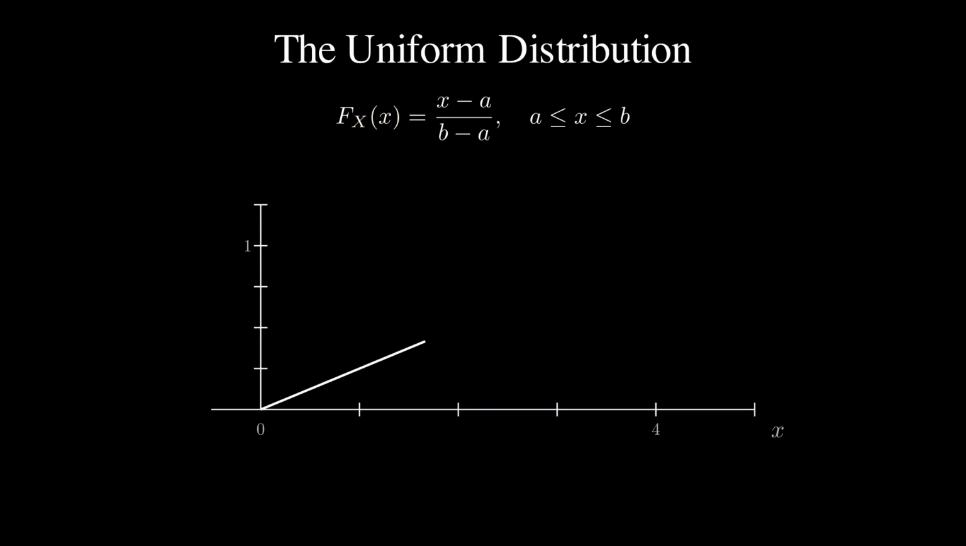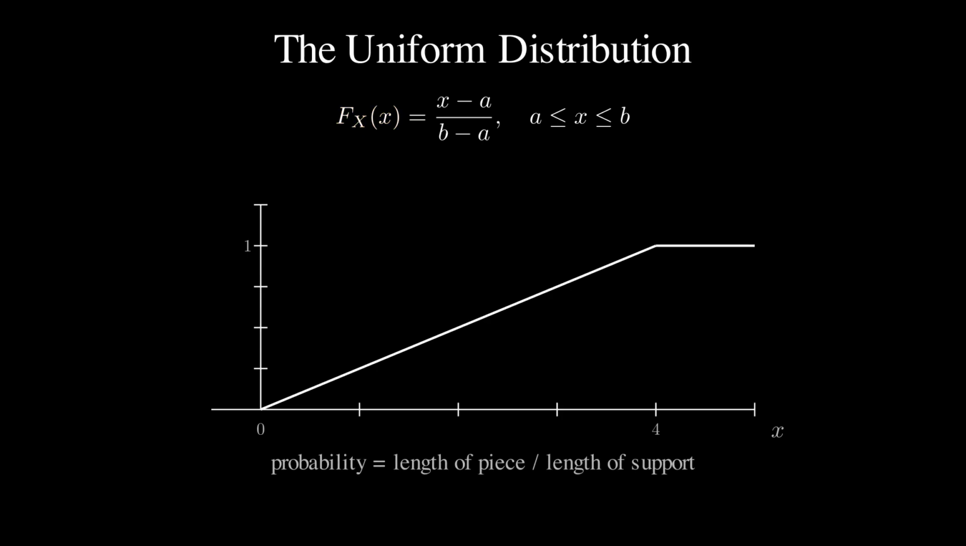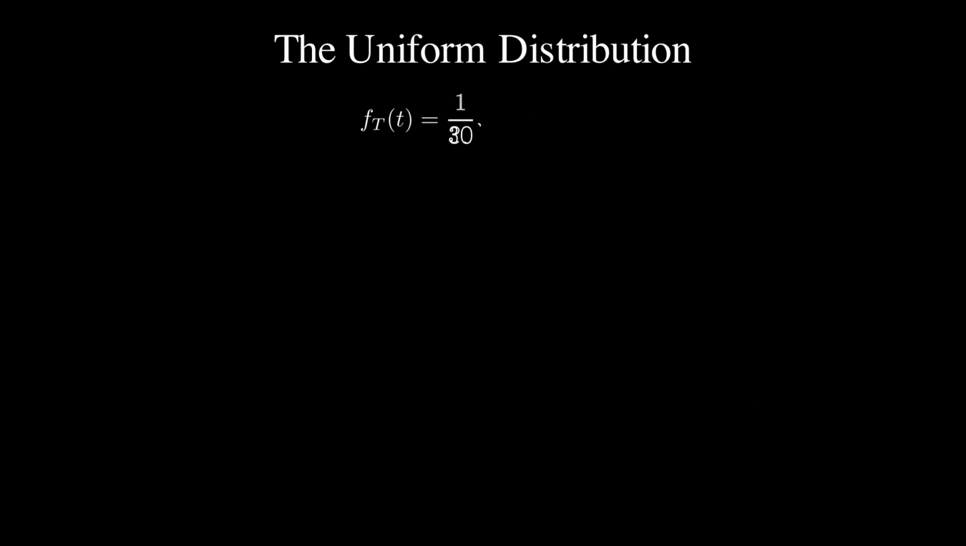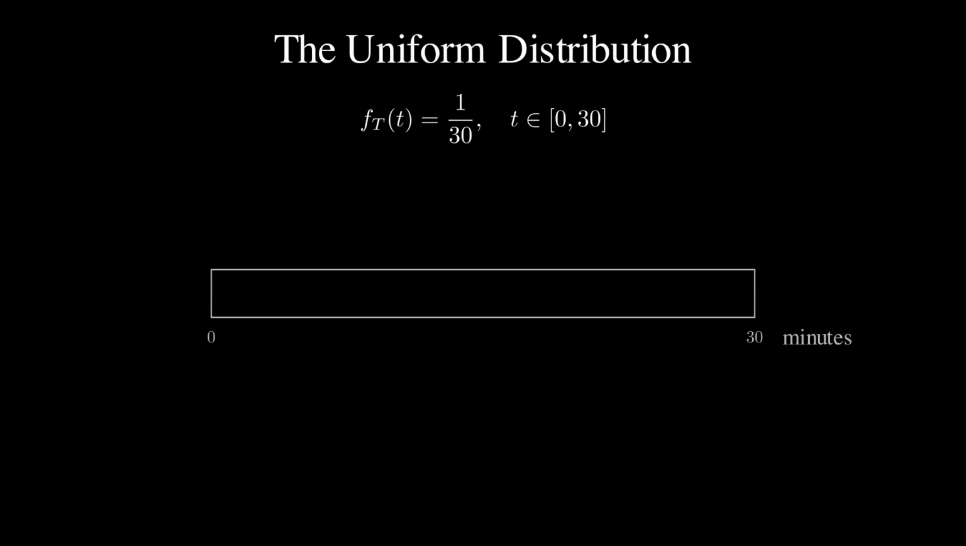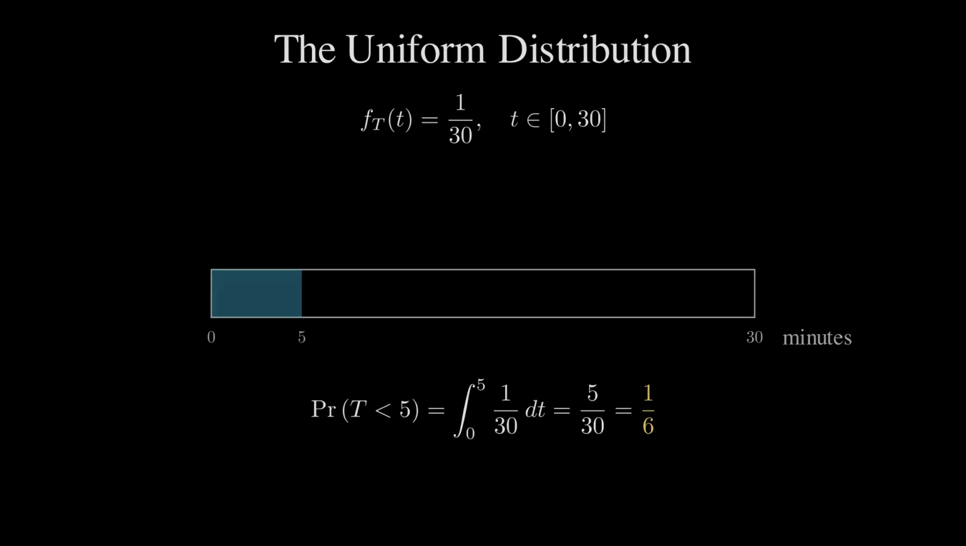The CDF is just as plain, 0 before a, 1 after b, and in between a straight line climbing at a constant rate. For a uniform variable, then, probability is a length ratio, the length of the piece you care about over the length of the whole support. Try it. A bus comes every 30 minutes, and David arrives at the stop at a uniformly random time, so his wait is uniform on 0 to 30 minutes. The chance he waits less than 5 minutes is the integral of 1/30th over the first 5 minutes, 5 parts out of 30, or 1/6. From the flattest density to the most famous one.